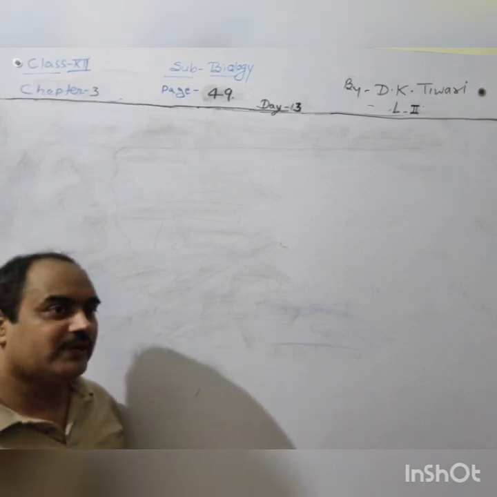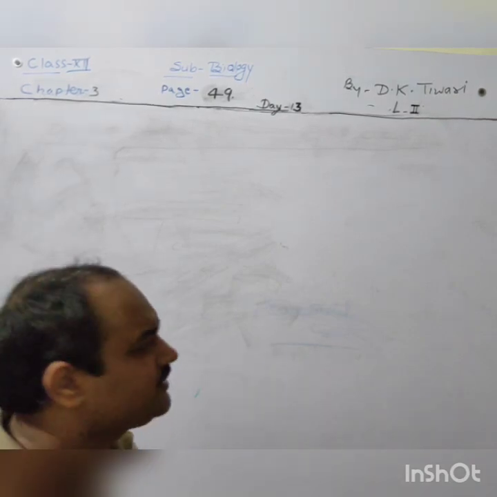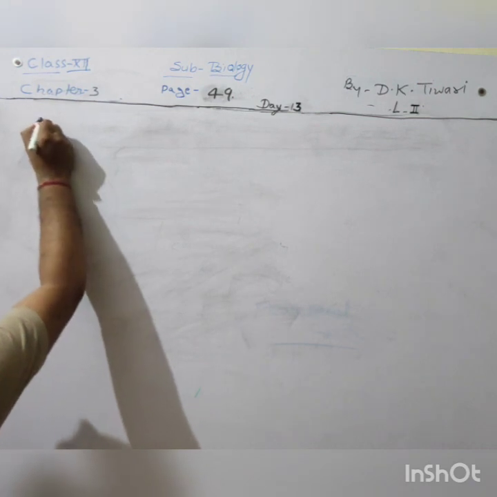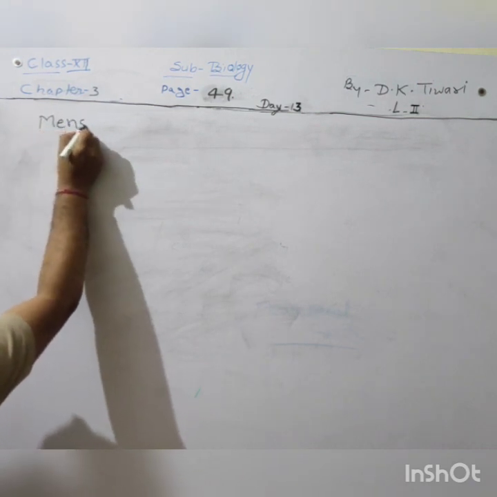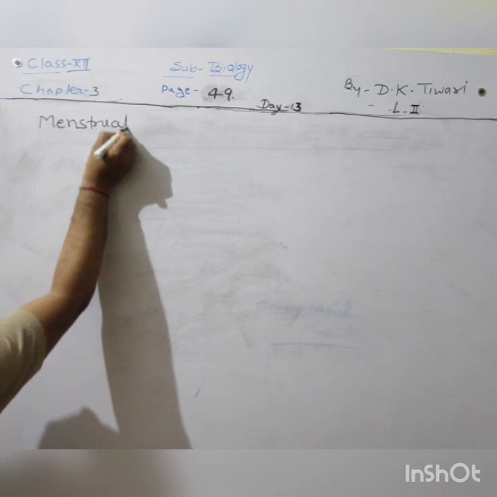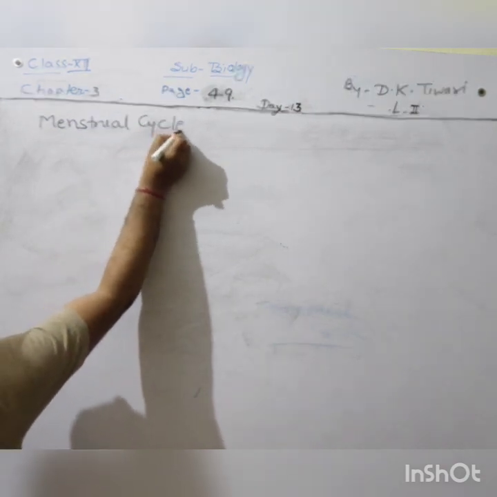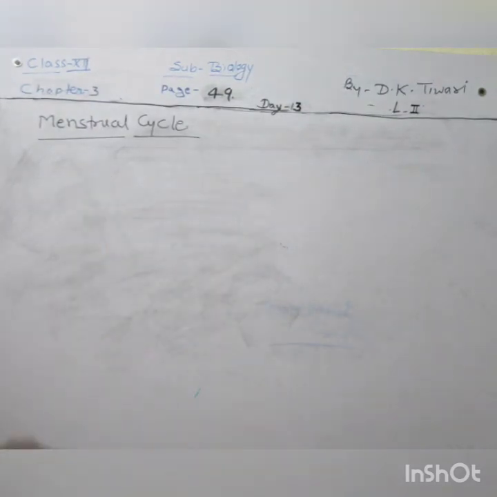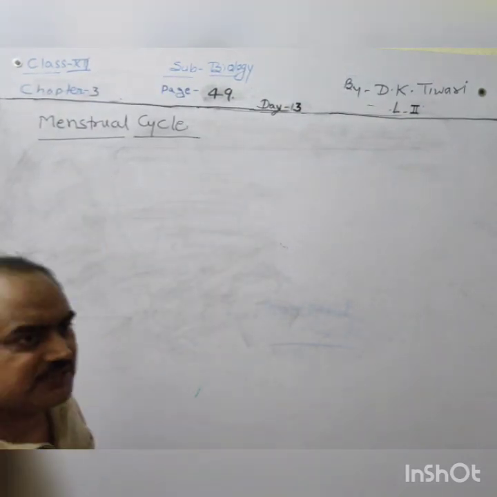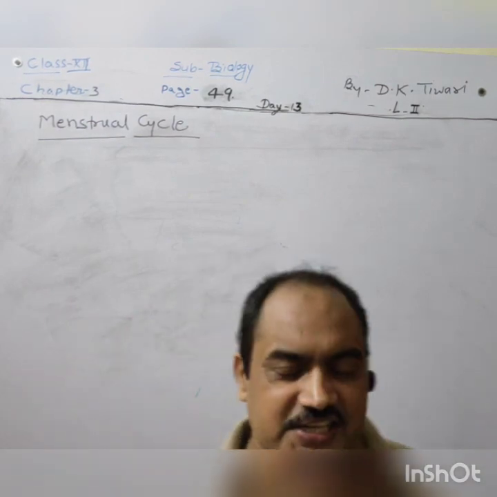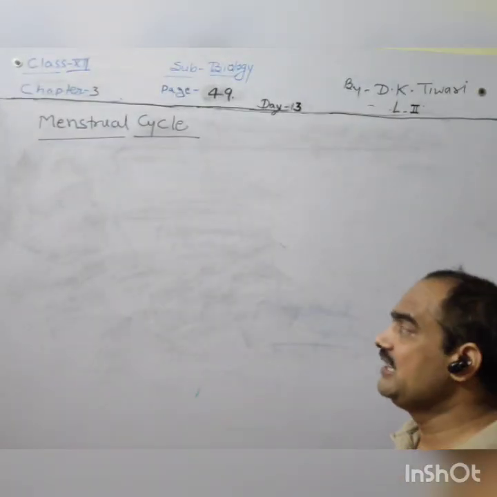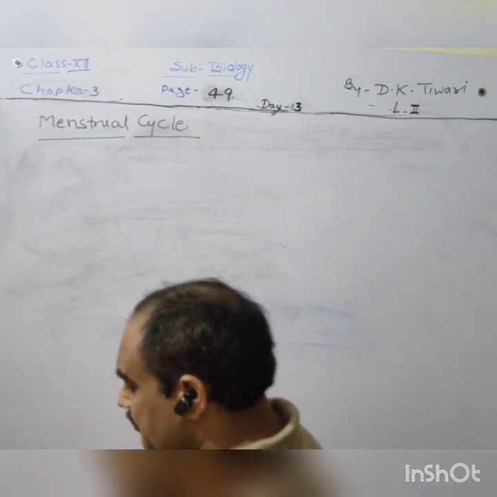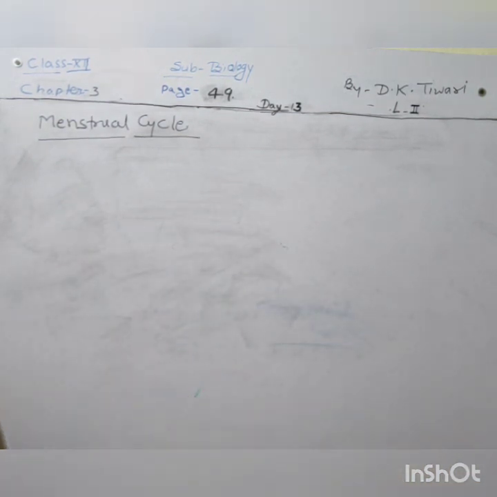Students, now we will study about the menstrual cycle. What is the menstrual cycle? The menstrual cycle has an average duration of about 28 days, and it takes place in the female body of mammals or primates.